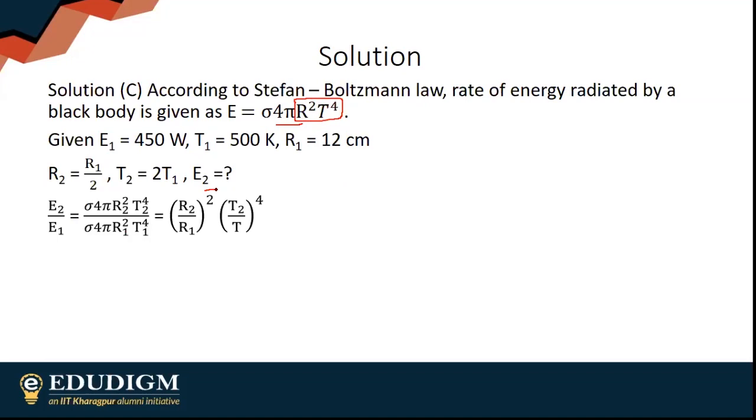Simply E2 by E1 will be this. We end up getting 4 times E1. Rest is all math. We end up getting 1800 watts. And please remember this: E is sigma 4 pi r square T to the power 4, or sigma into area into T to the power 4.